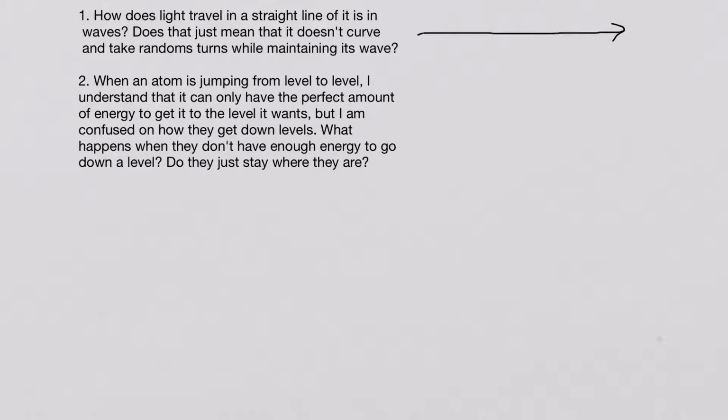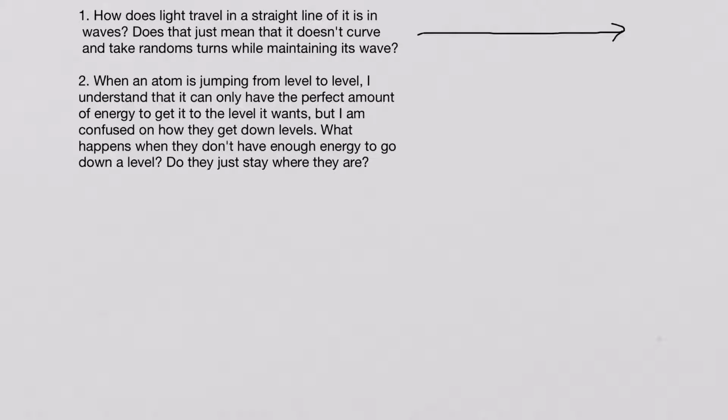And that field can interact with matter, specifically electrons, and that is the basics of how spectroscopy works in the sense that we're discussing it in class. So the oscillating electric field of our photon as it travels in a straight line interacts, or at least can interact, with electrons in chemical systems. So the photon does in fact travel straight, but it's just the electromagnetic field that it has that oscillates.